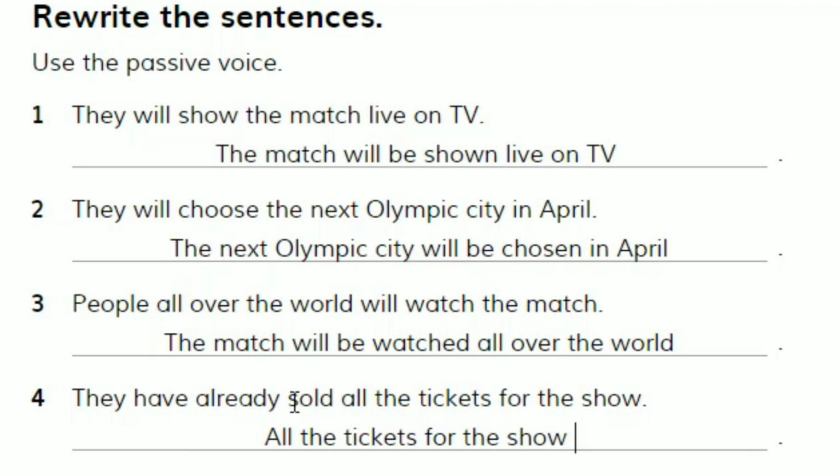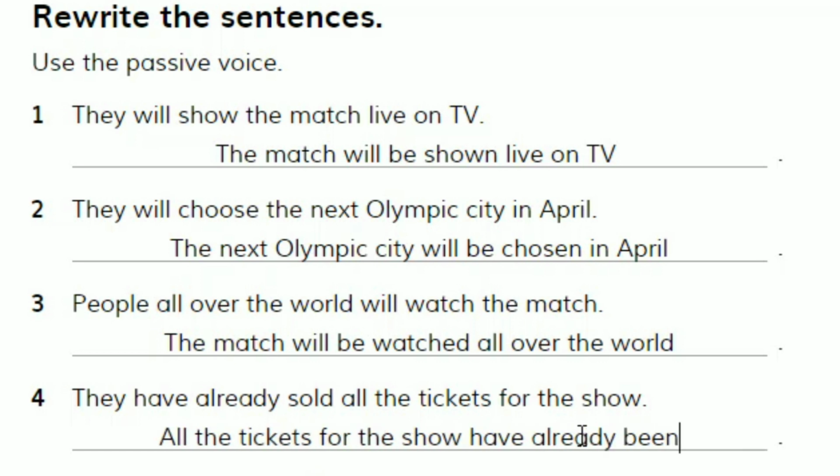Here we have the present perfect. We should use to be in present perfect, which is have already been sold. Let's check. All the tickets for the show have already been sold.